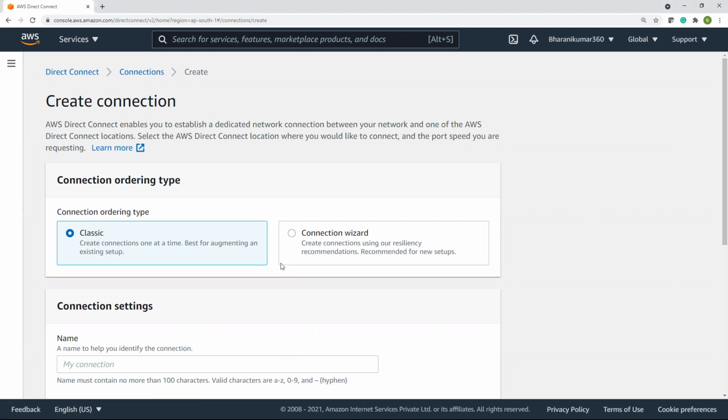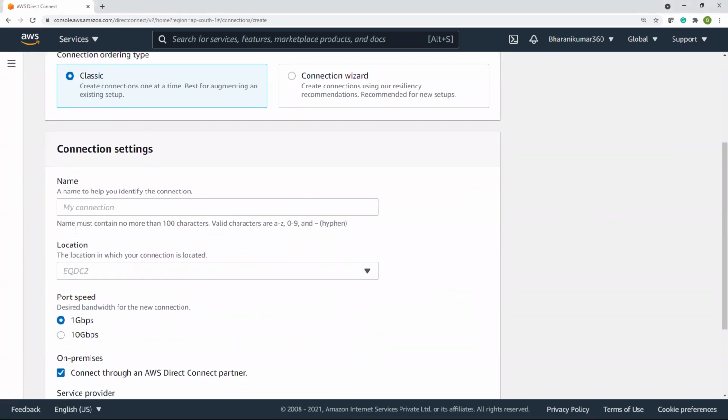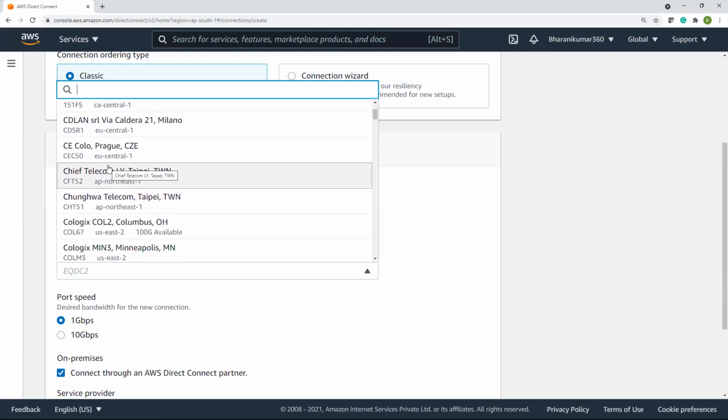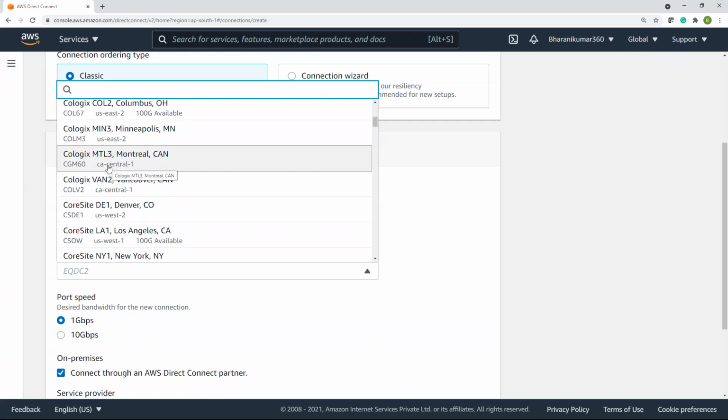There are two types: classic or connection. So give a name and location. See, all these locations are supported by AWS. That means AWS can provide Direct Connect if you want it in one of these locations. If your data center or site is in a remote location that is not part of this list, then you can request a third-party internet service provider to lay those cables to the AWS data center.